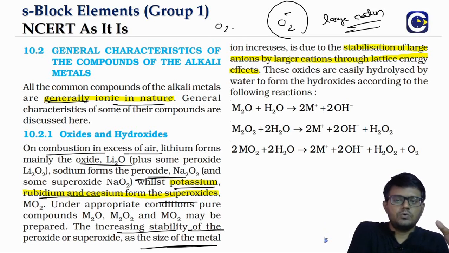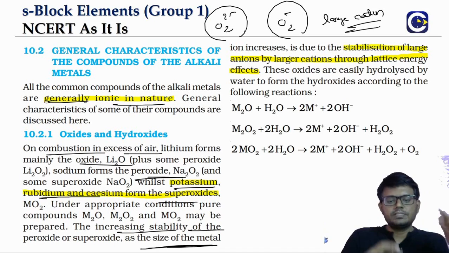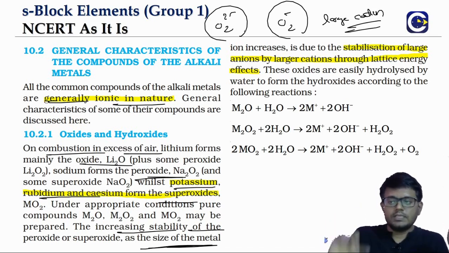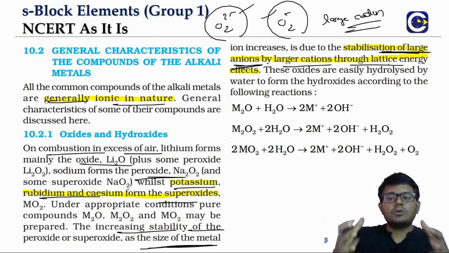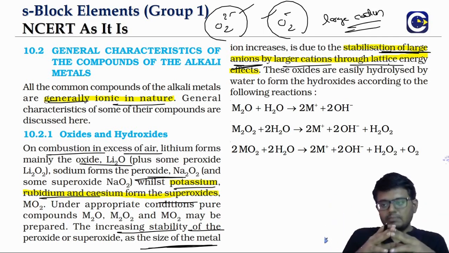Peroxides means what? O2 2 minus ions, the peroxide ion. So both the peroxides and superoxide stability will be increasing down the group, because both of them are large anions, they can be stabilized more effectively by the large cations, and that will give us more lattice energy. That's why these compounds are more stable.